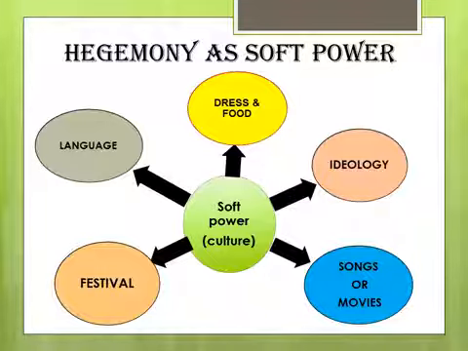Nowadays, what is soft power? Dress and food. You all know that nowadays we are wearing blue jeans. This blue jeans concept came from the USA, and nowadays we are all very used to these Western kinds of dresses, blue jeans and different kinds of dresses, given by the USA, and we are somehow dominated, maintaining our comfort with the USA's hegemony and soft power. Food too: right now we are grabbing that kind of food which is not in our culture.